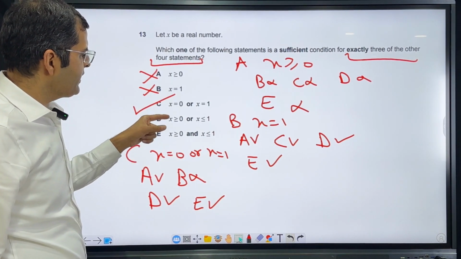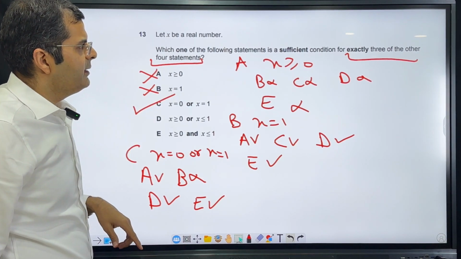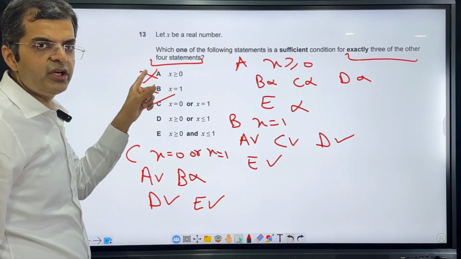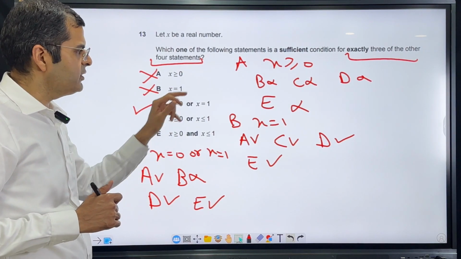If you want to look at it, you can check for D and E also. You will not find that they will be the sufficient condition for exactly 3 of the 4 statements. You can use the same logic here that we have used till now for these 3 options.